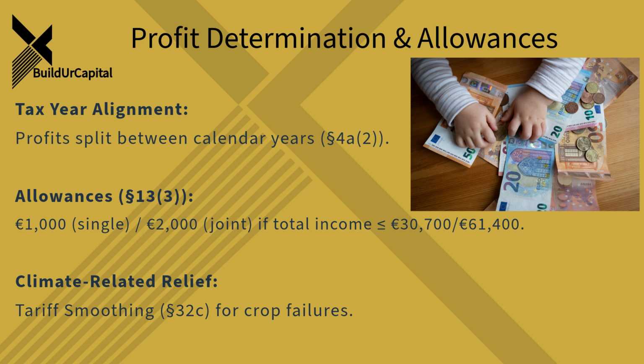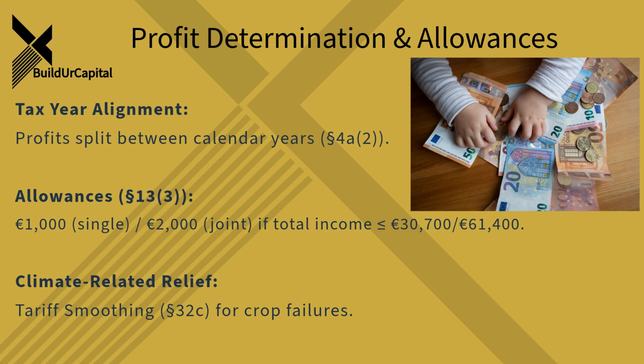Not really a rigid checklist, no. It's more of an evaluation based on the overall picture in each specific case. The income tax regulations really stress this holistic view. They look at everything together to figure out the primary nature of what's going on. And for figuring out the profit for these farmers and foresters, do they just use the normal calendar year?